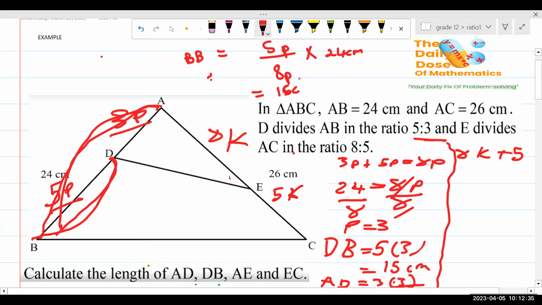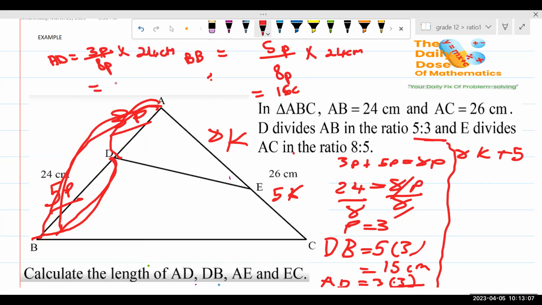So this is another way in which you can do it. How do you do it? You use the ratios: we have the actual length, and then we have the total ratio. And then you say whatever you are looking for, all over the total ratio. For example, if I was looking for AD, how would I use this method? I'm going to say that AD is given by 3p all over the 8p, multiplied by 24 centimeters. And then this is going to give us 9 centimeters.